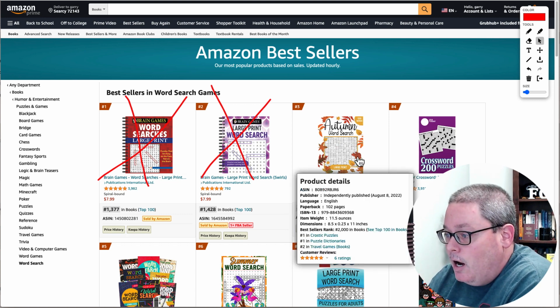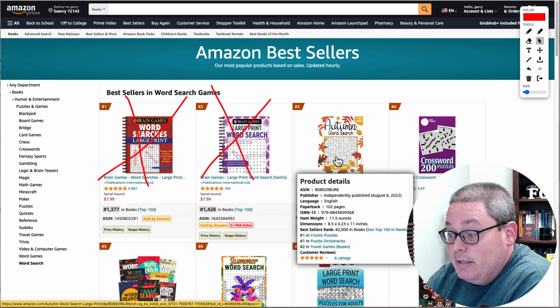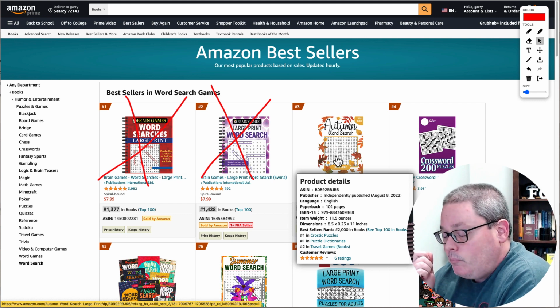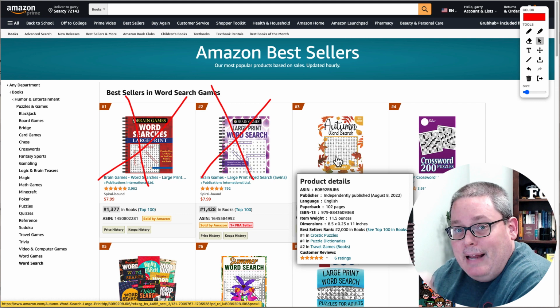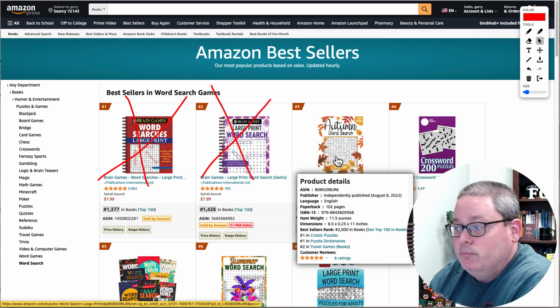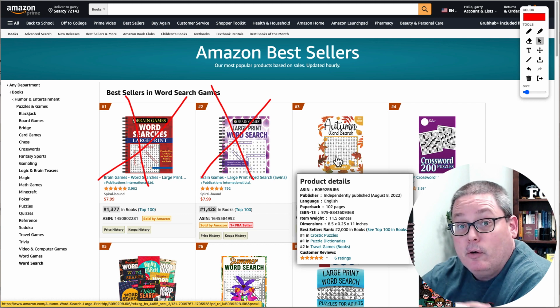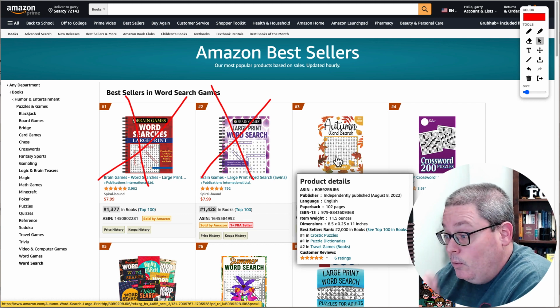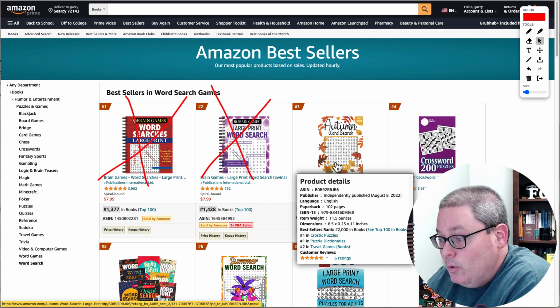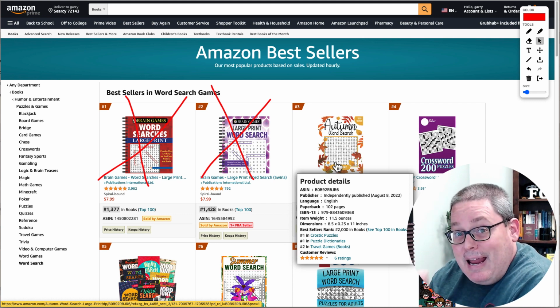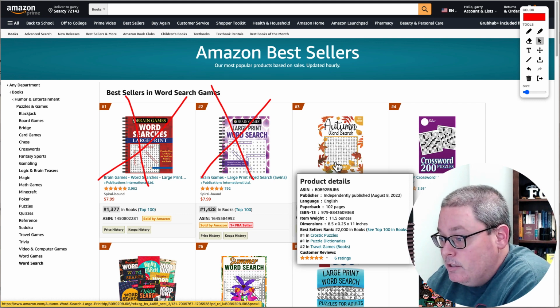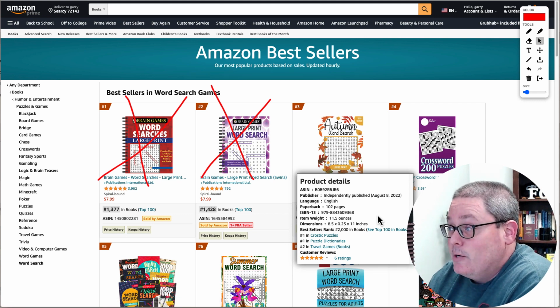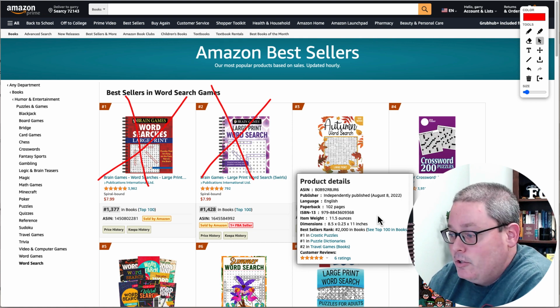Next up is this autumn word search. This is independently published, but again, should you or could you? Now, if part of your idea and the thing you're building is a catalog of books that'll sell year round, this might be something you're interested in doing. So now you're going to dive into, should you and do you ultimately want to try to compete with this book? This book was published August 8th, 2022. Today is September 11th, 2022.